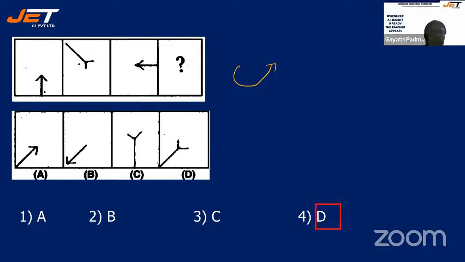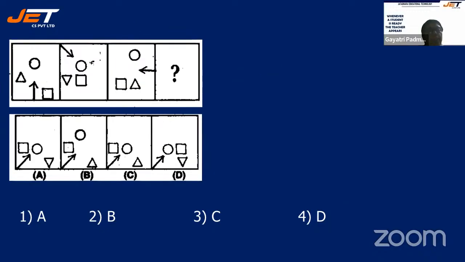If you see here, there is a connection between the first and the third. So it is moving like this. Like that, it will have a connection between the second and the fourth. So this will also move like this. From here, it will move towards down. That is why, from here, it is moving towards this side. All right, let's move on to the next question.